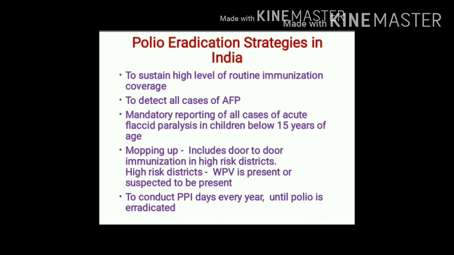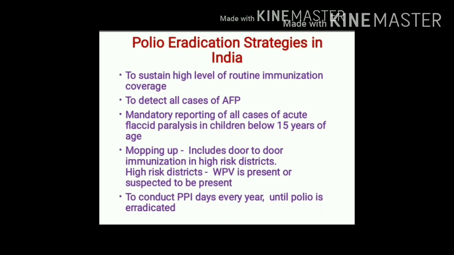Another strategy is mopping up. What is the meaning of mopping up? It means door-to-door immunization. It is carried out in high-risk districts. High-risk districts are those districts where wild polio virus is present or it is suspected to be present.